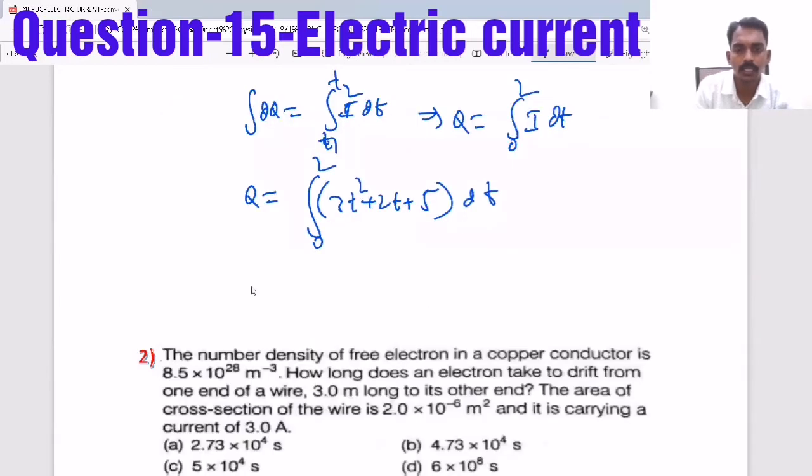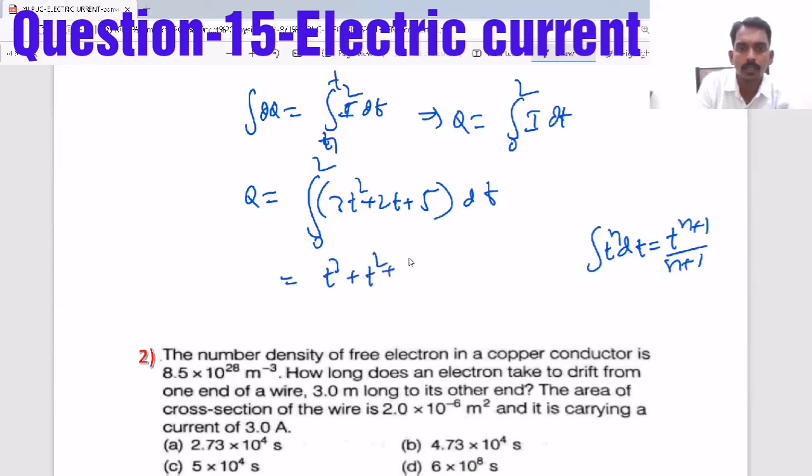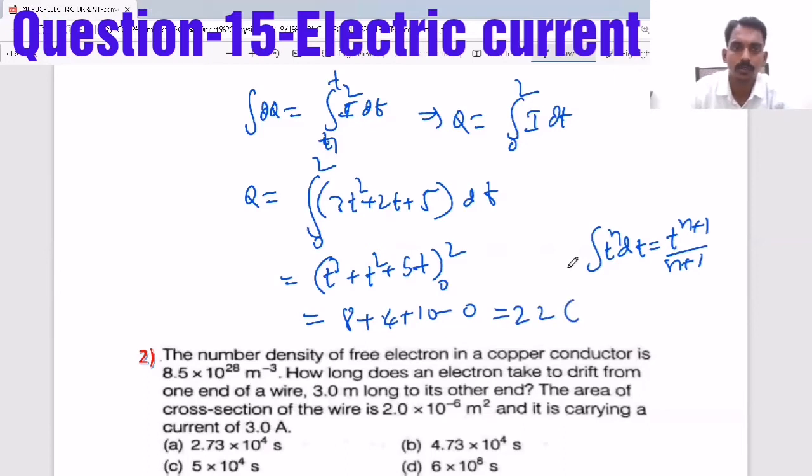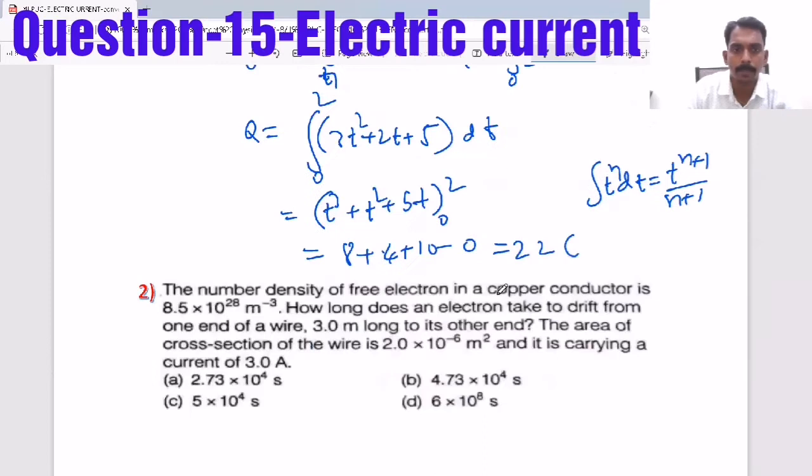Now if you do the integration, we know the formula that integration t power n dt equals t power n plus 1 by n plus 1. So you will get t cube plus t square plus 5t from 0 to 2. So 8 plus 4 plus 10 minus 0, first upper limit, then lower limit. So that is 22 coulomb. That is the answer.